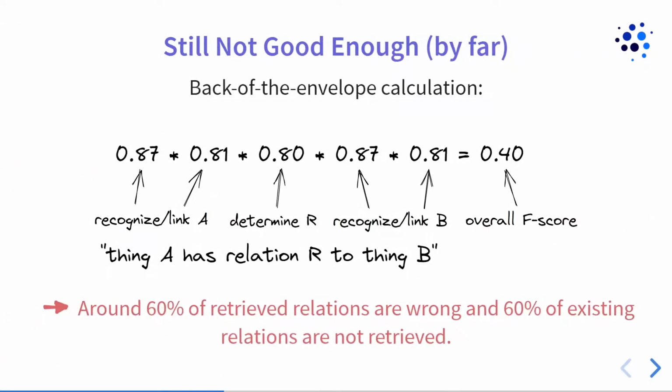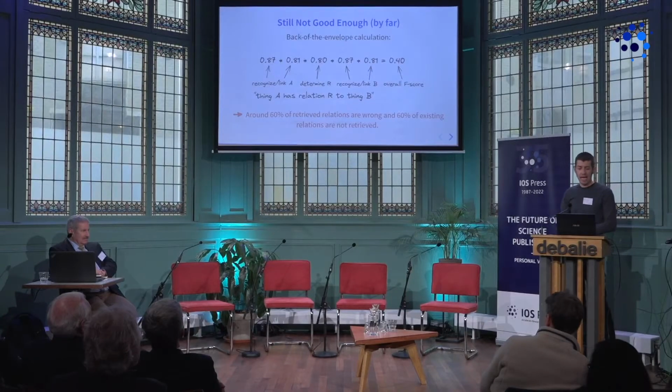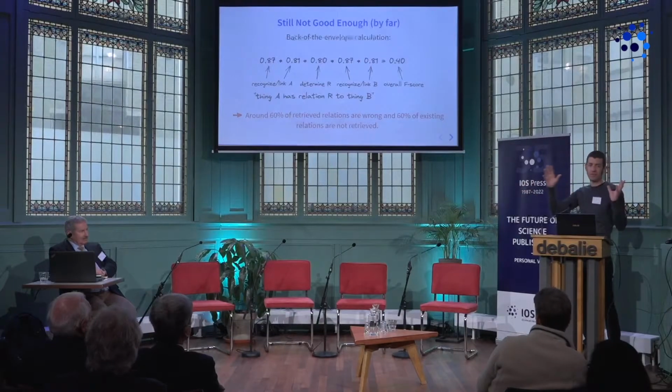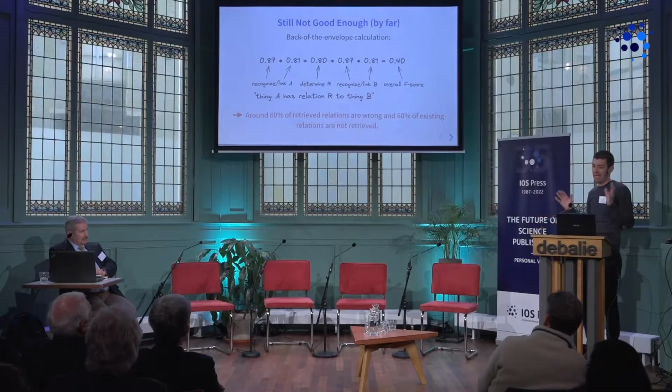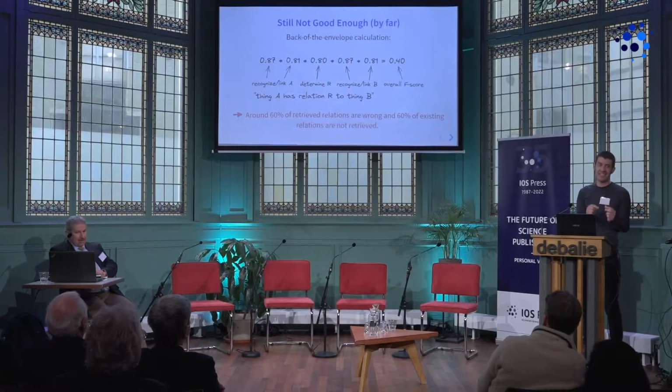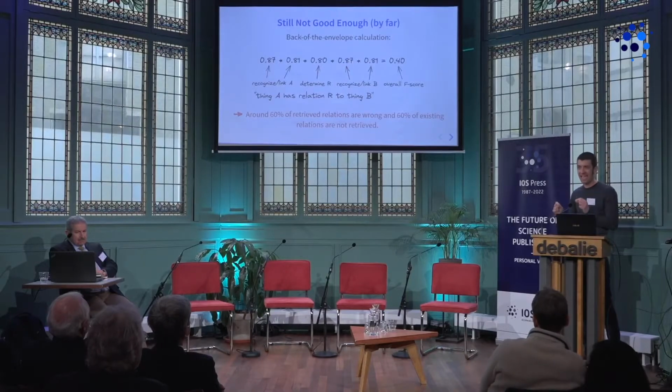So with a quick back-of-the-envelope calculation, if we have a scientific text that says something like thing A has relation R to thing B, we have to first recognize and link A, then the same for thing B, and we have roughly the F-scores we can expect for this, and then determine the relation R. And errors accumulate, so we can roughly just take the product of all that. We can expect an F-score very, very roughly of around 40% to get a full relation out. So that means, with such a system, around 60% of the retrieved relations will be wrong, and 60% of the relations that are in there we're not going to get out.